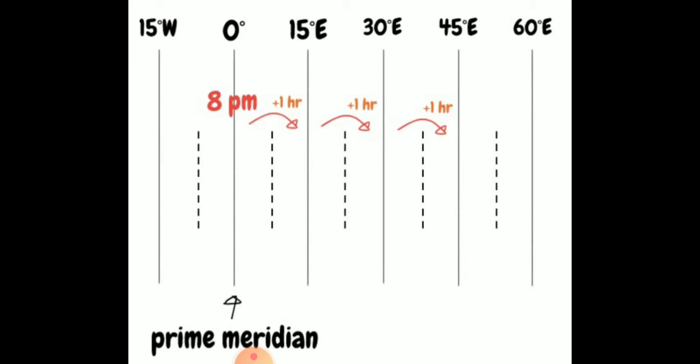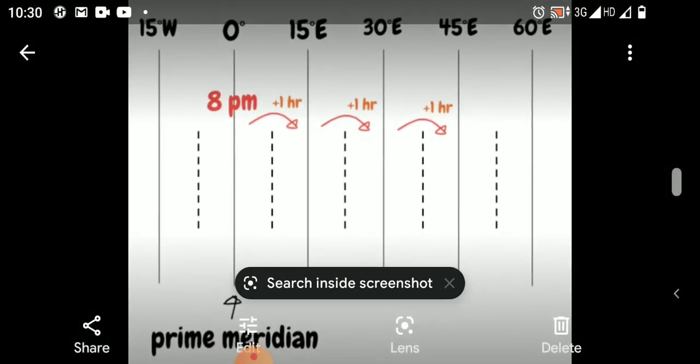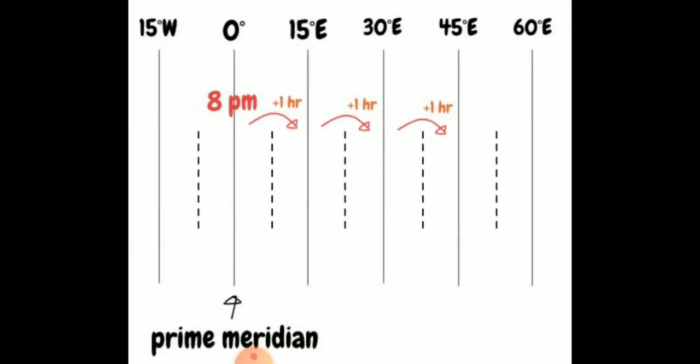Are you getting? Then what will be the time at 15 degree west? It will be 1 hour behind. So if it is 8 p.m. at 0 degree, what will be the time at 15 degree west? It will be 7 p.m., correct? How is it 1 hour? Because every longitude is 4 minutes. We are calculating every longitude faces 4 minutes by the sun. Okay,